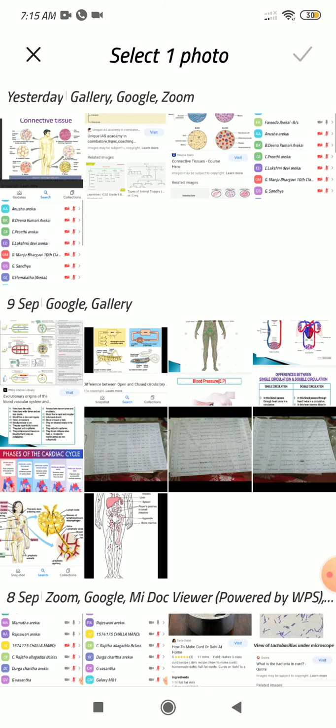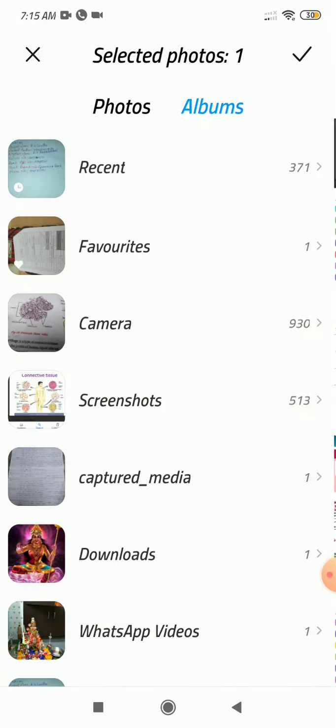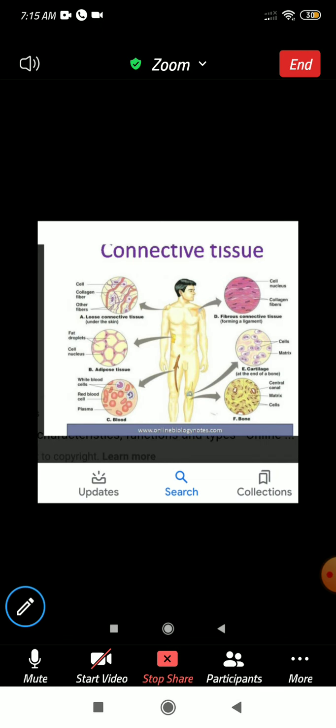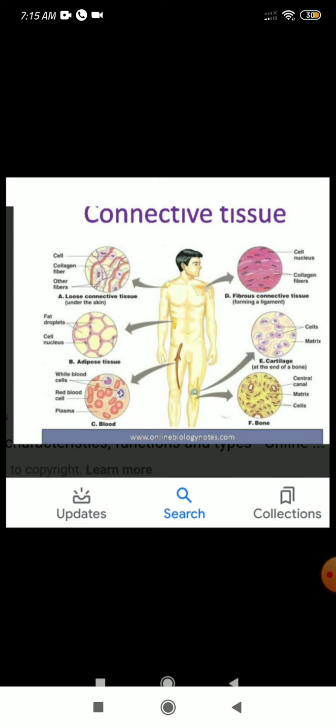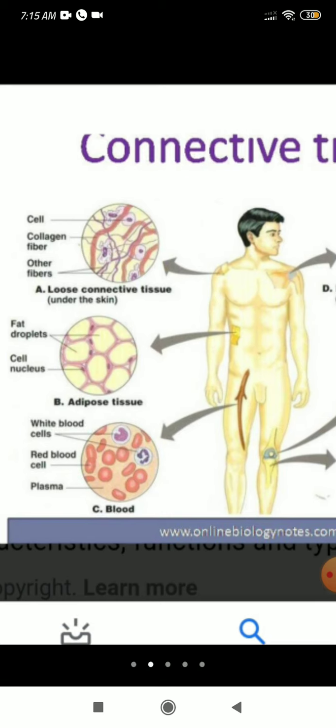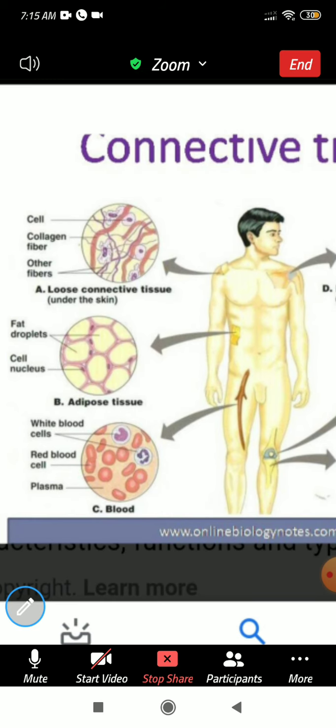There are several types of connective tissue. See here, I am showing a nice picture. That is a loose connective tissue which is present under the skin. Another name for this loose connective tissue is areolar tissue.